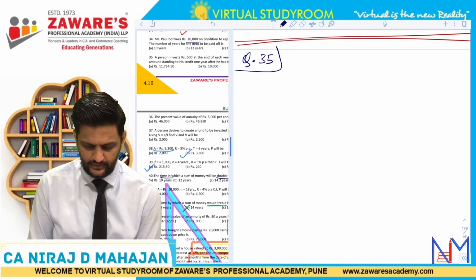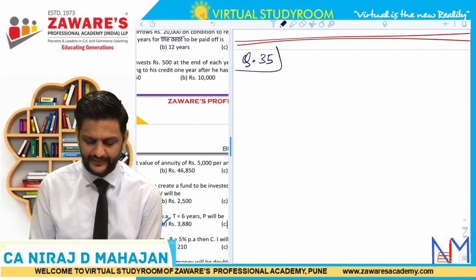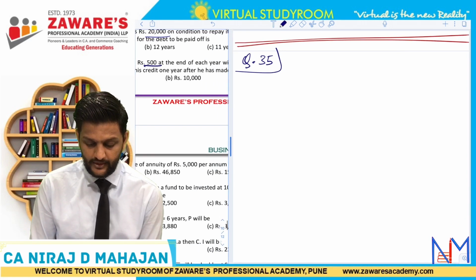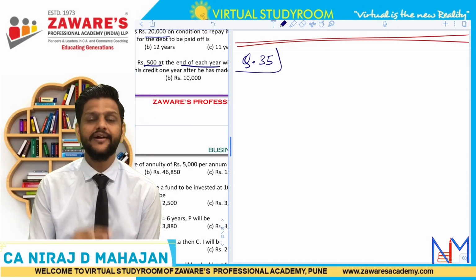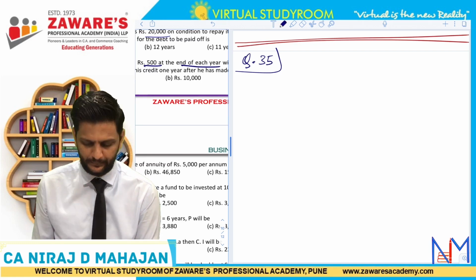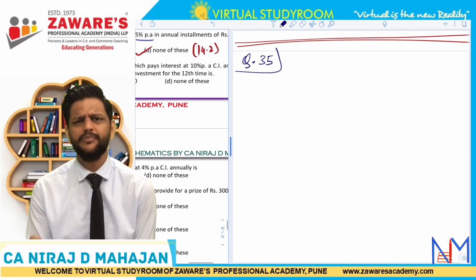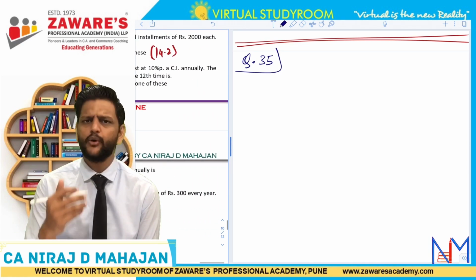A person invests rupees 500 at the end of each year. So at the end of each year, 500 is the annuity or installment amount. At the end of the year, so it is annuity regular. Fine, this much we have understood till now. With a bank which pays interest at the rate of 10% per annum. So rate of interest is also given. Compounding is also done annually.